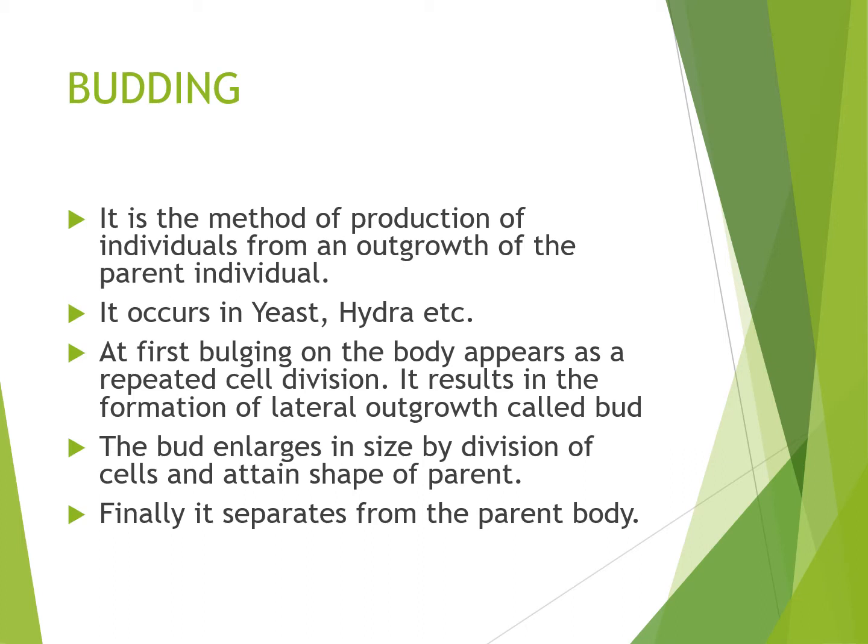The word budding comes from bud, meaning the structure used for asexual reproduction is a bud. It is the method of production of an individual from an outgrowth, and that outgrowth, the bud, develops in the parent body. Examples of the budding process are yeast and hydra.